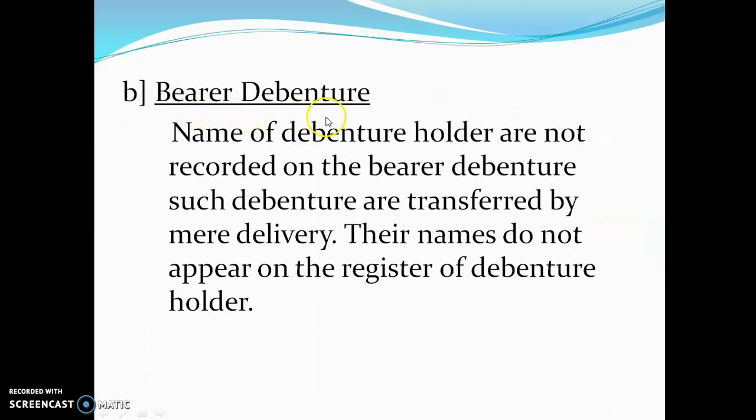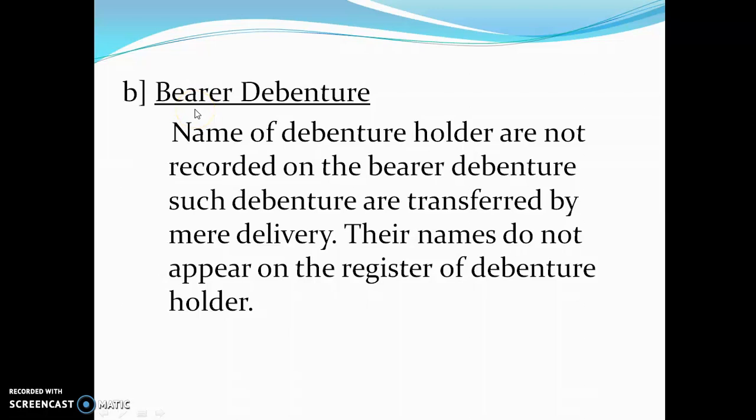Now you have a bearer debenture, the opposite of a registered debenture. The name of the debenture holder is not recorded on a bearer debenture. See, if A is having a debenture and in that certificate A's name is not written, then it is called a bearer debenture. There is no register also. Even in the register there is no name of Mr. A, no detail of Mr. A, no address of Mr. A, because what is this?